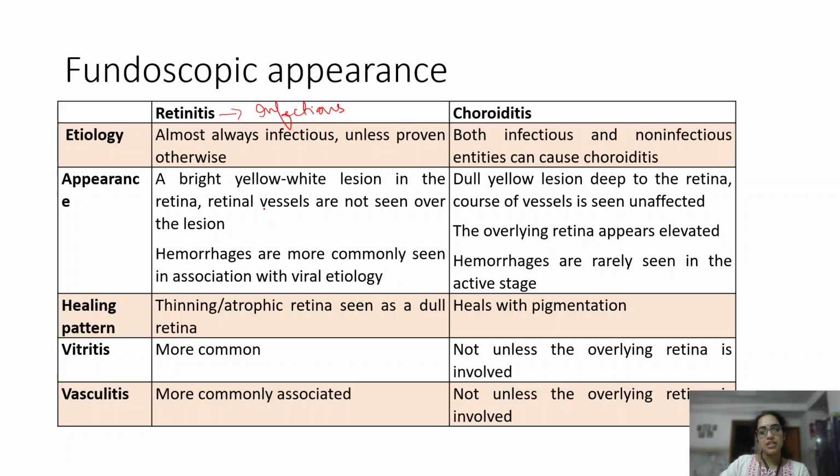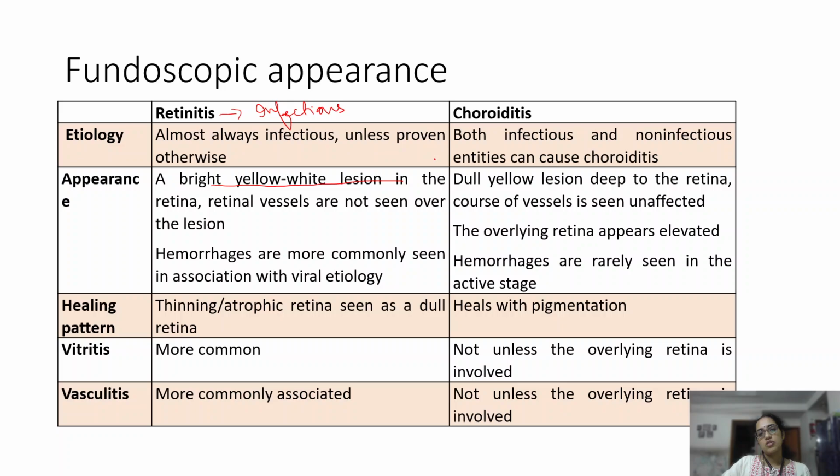On fundoscopy, the retinitis lesion is usually bright yellow-white, and you do not see retinal vessels over it because the inflammation is within the retina. You might see hemorrhages surrounding the lesion, commonly seen in viral etiology. A scar in proximity to the lesion is suggestive of toxoplasma retinitis.